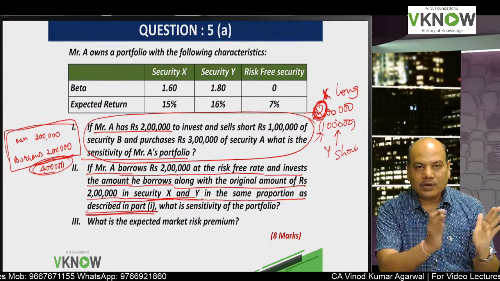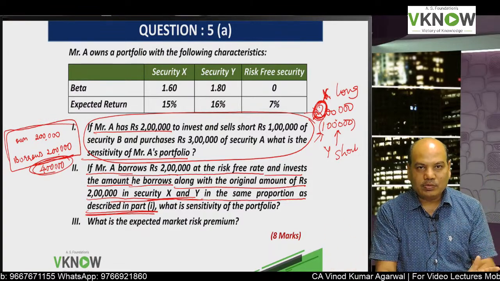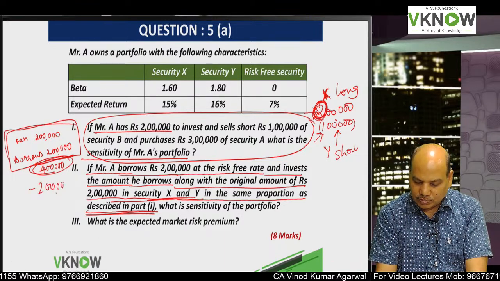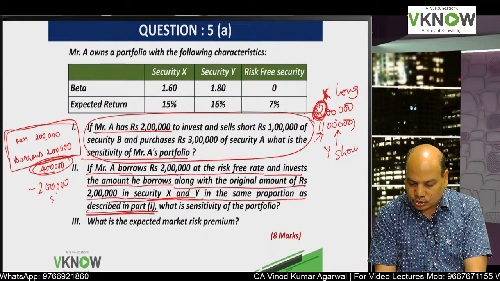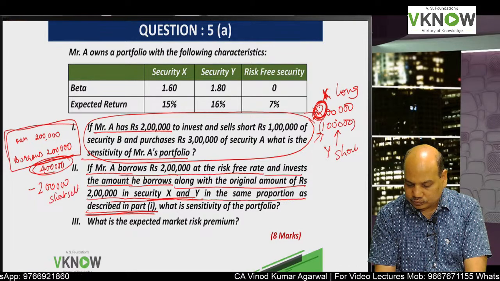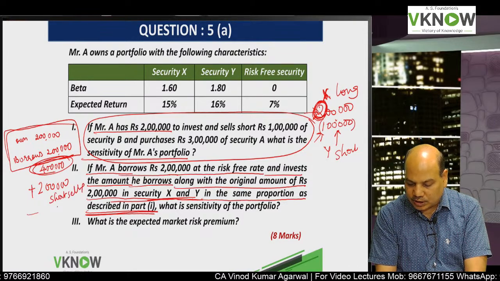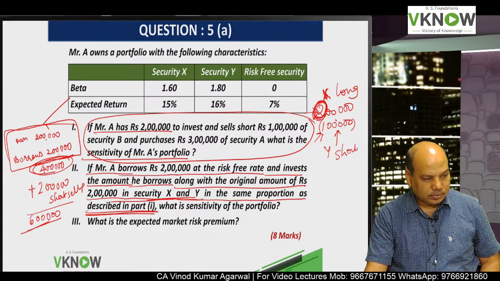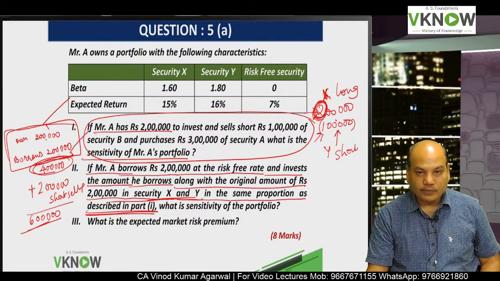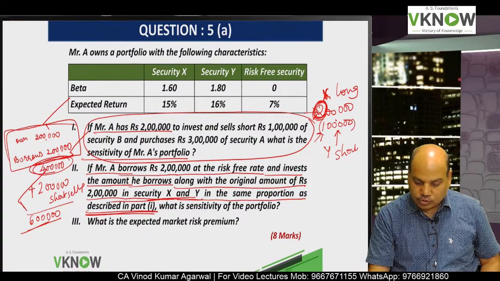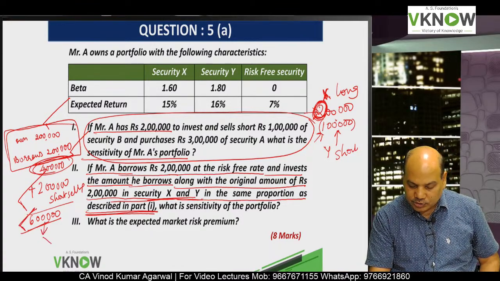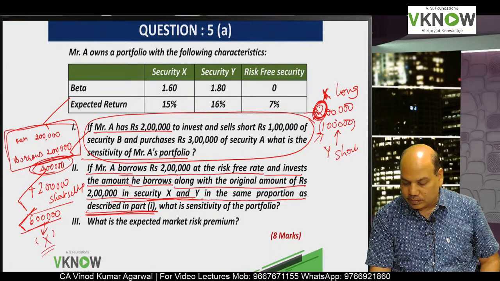Earlier it was 2 lakh versus 1 lakh. So now it will be 4 lakh versus 2 lakh short selling of B. Once I do short selling of B, I will get 2 lakh rupees cash. So I will have 6 lakh rupees with me now: 2 lakh own fund, 2 lakh borrowed funds, 2 lakh from short selling. This 6 lakh rupees will be invested in stock X.